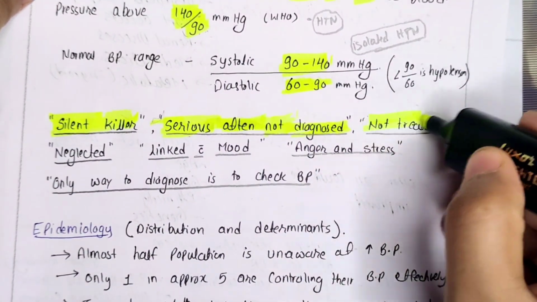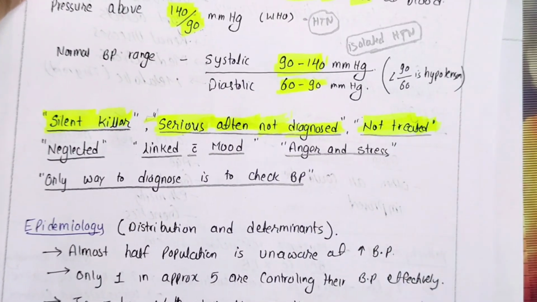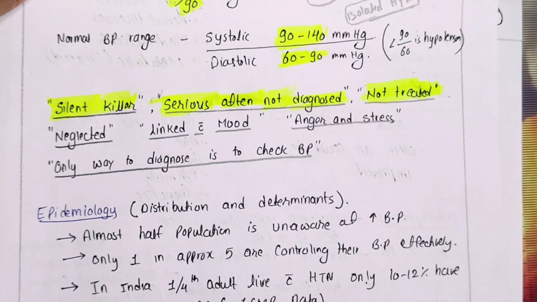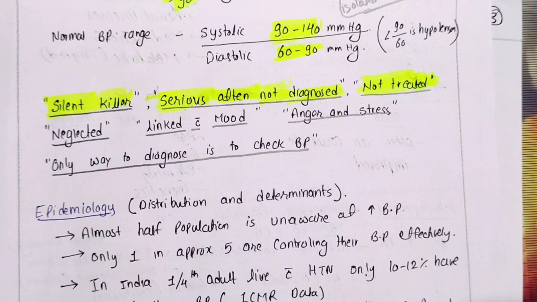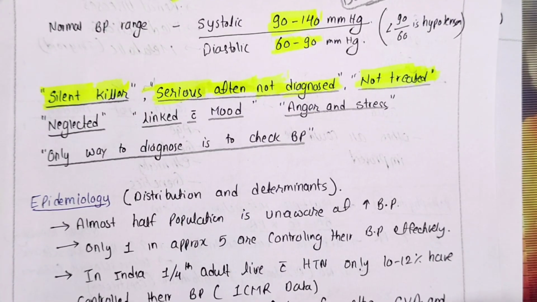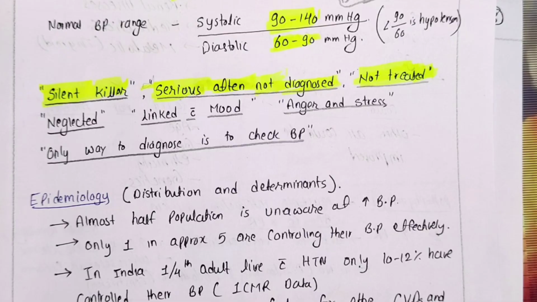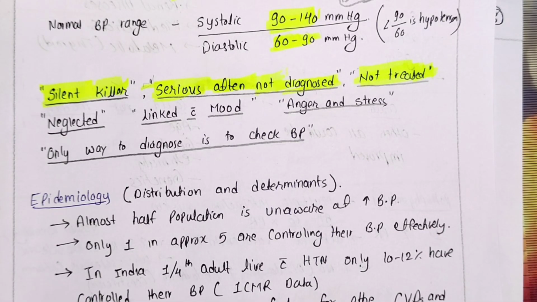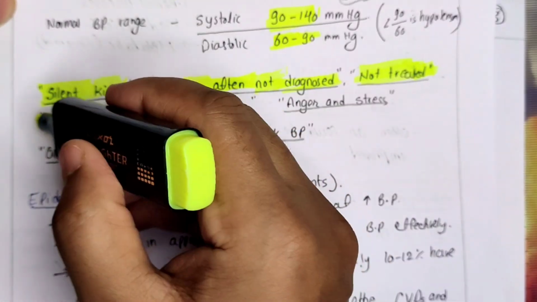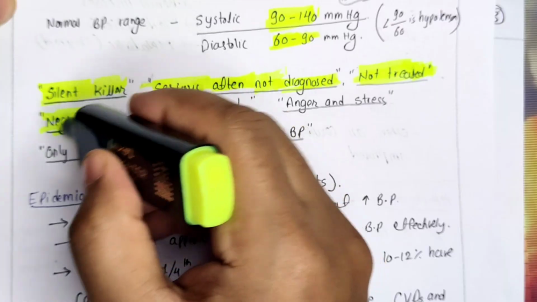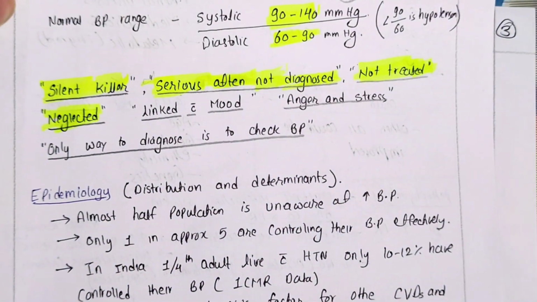Another fact is that it is not treated. Even if some people are diagnosed with elevated blood pressure, they will not treat it. They will not take it seriously because it has long-term consequences, and in the short term we do not see any adverse effect. That's why people generally do not treat it. They will neglect it. People will neglect the hypertension condition.